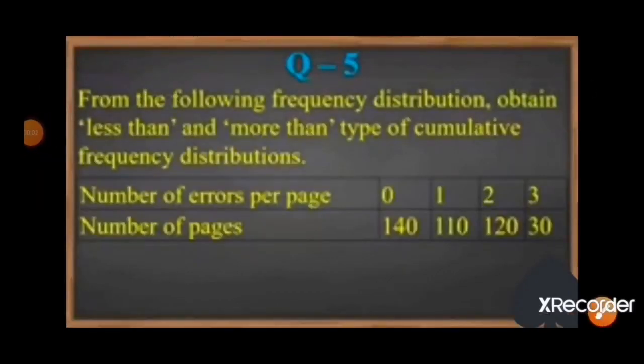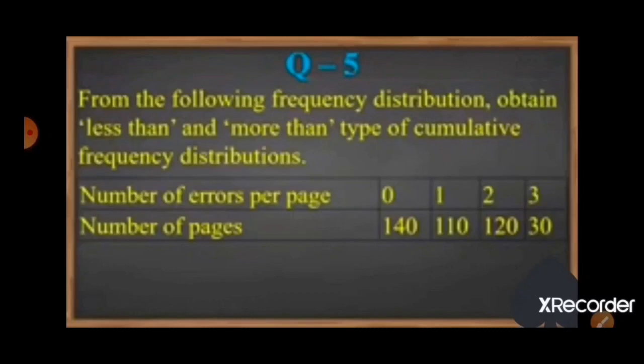Sum number 5. From the following frequency distribution, obtain less than and more than type of cumulative frequency distributions. Here number of errors per page is given: 0 errors means no error, pages 140. 1 error, pages 110. 2 errors, pages 120. 3 errors, pages 30.